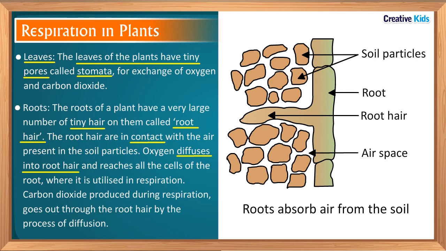cells of the root. In the root cells, oxygen is utilized in the breakdown of food. During the breakdown of food, carbon dioxide gas is produced and energy is released. Carbon dioxide produced during respiration goes out through the root hair by the process of diffusion. And in this way, the exchange of gases takes place in the roots.